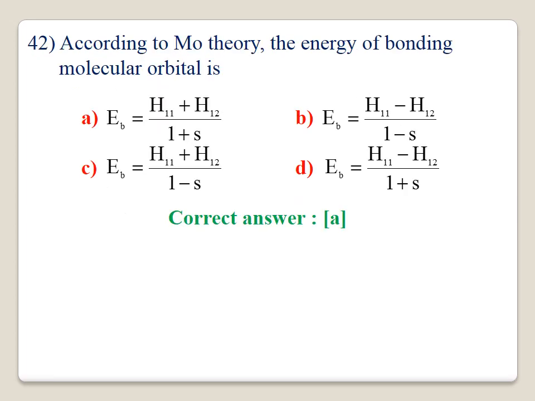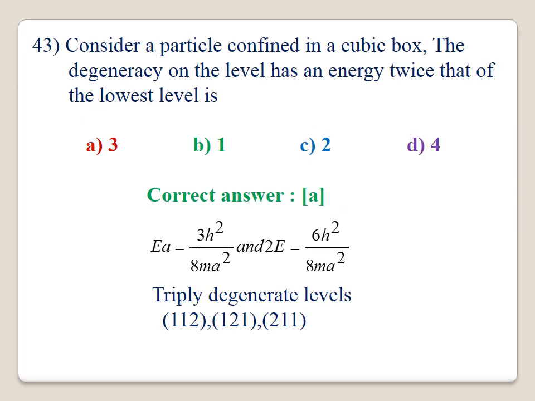According to MO theory, the energy of bonding molecular orbital. The bonding orbital means you must have plus. Option A is correct. EB will be equal to H11 plus H12 divided by 1 plus S. If it is minus, it is for antibonding molecular orbital. For bonding orbital, option A is correct.